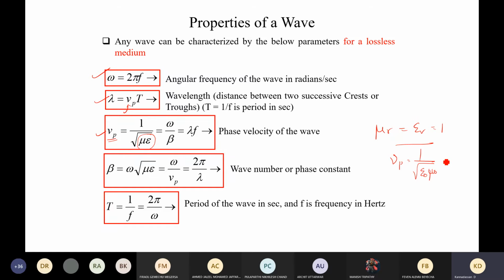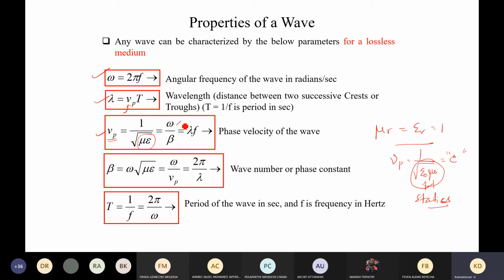So you will get this term remaining. When you substitute these two quantities, you will get the velocity of light. You should remember that these two are nothing but constants which are derived out of electrostatics, but they actually exist in the dynamics also. That is, in the time dependent wave fields also, this exists. So it is going to be a universal constant. Therefore, the velocity of light is constant everywhere. And this is one of the very important understandings one has to take.